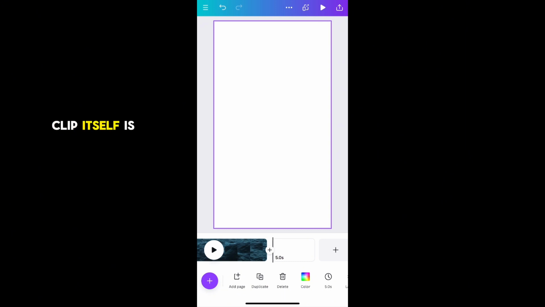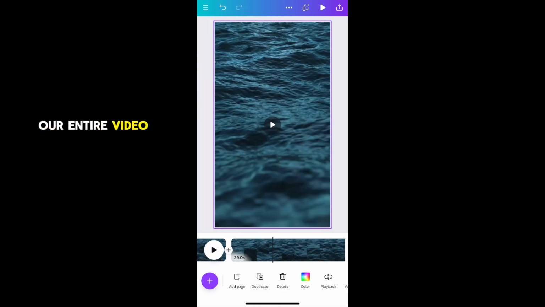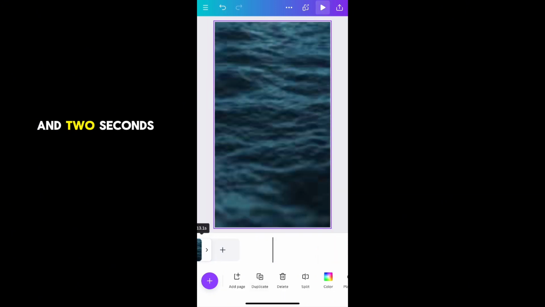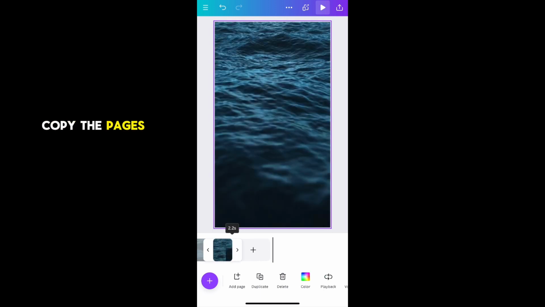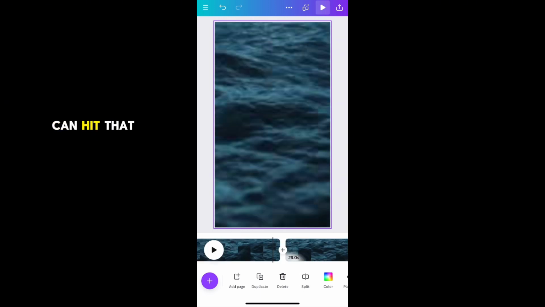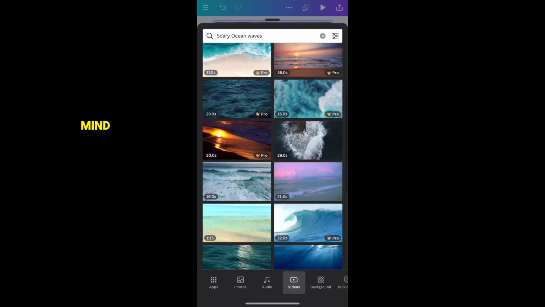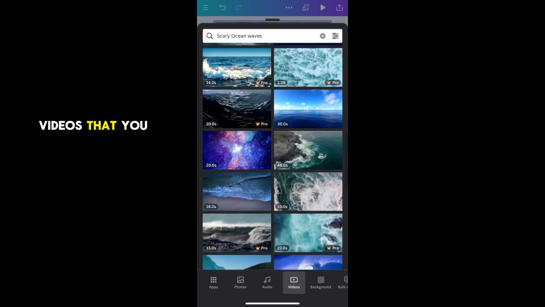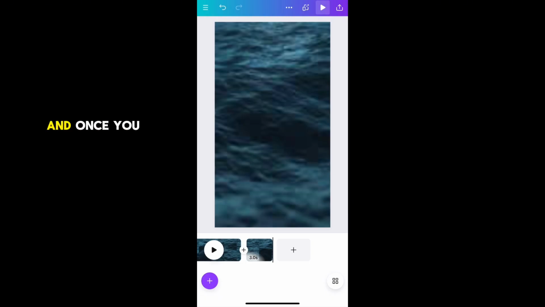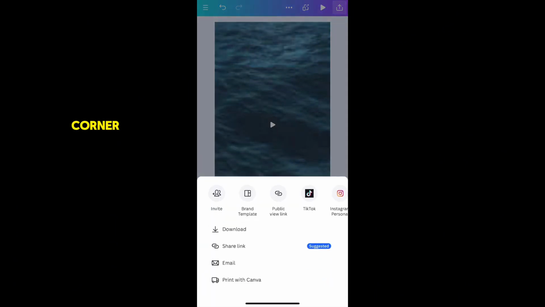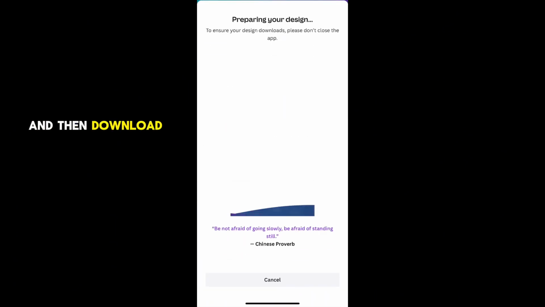And the video clip itself is 29 seconds, and we want our entire video to be about a minute long or a minute and 2 seconds. So we're going to copy the pages from 1 to 3 pages just so we can hit that 1 minute mark. And keep in mind, Canva has both free and paid videos that you can use for your videos. And once you finish, click on the upper right hand corner and click on download, and then download.